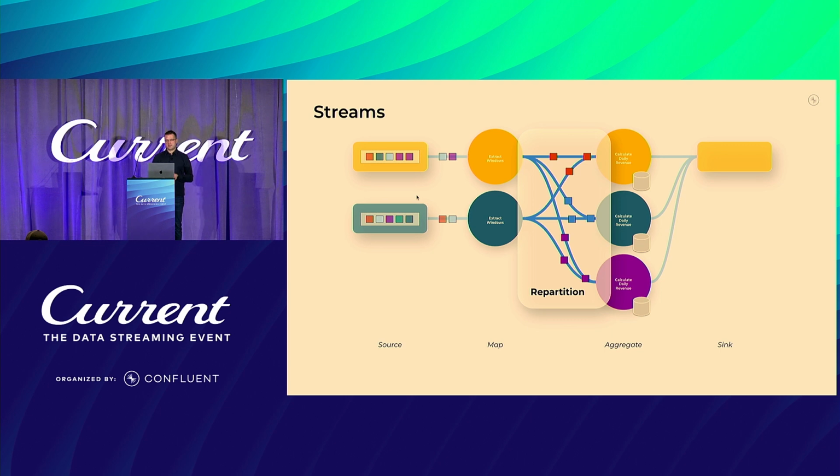Shuffling, on the other hand, is more expensive than simply forwarding. Each event has to be serialized, and depending on where it's being sent, we have to send it over the network. Whereas the forward was just a local operation, this is now sending data over the network to a different task manager.